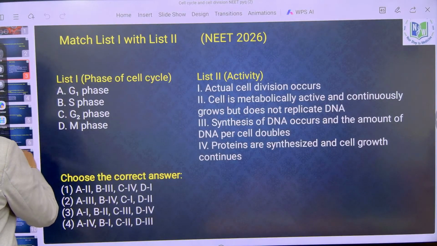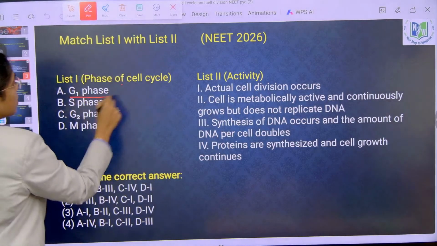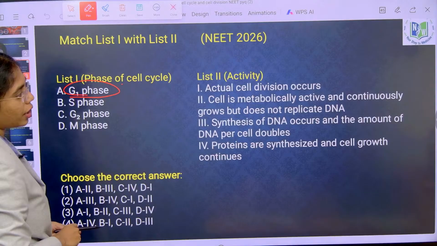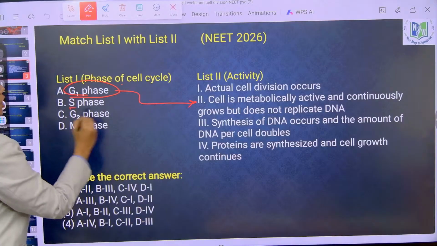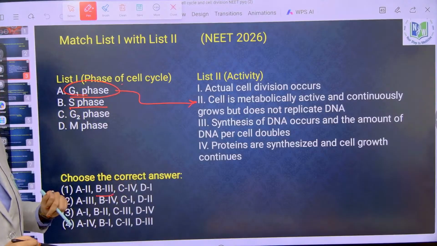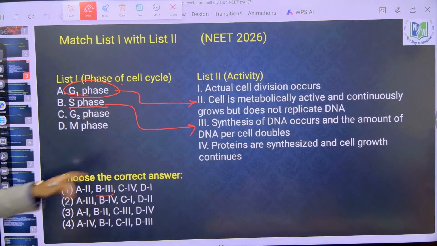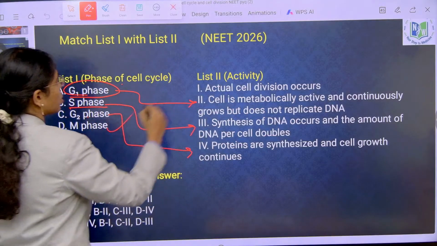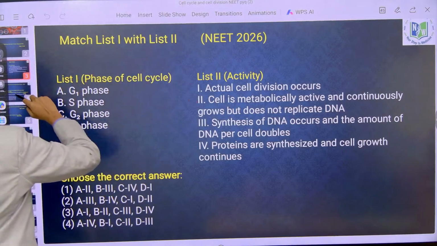So here in G1 phase, the cell is metabolically active and continuously grows but does not replicate the DNA. Okay, correct. And then in S phase, synthesis of DNA occurs and the amount of DNA per cell will double. Next, in G2 phase, proteins are synthesized and cell growth continues. In M phase, actual cell division occurs. Done.